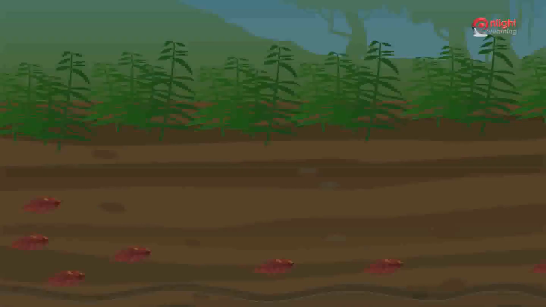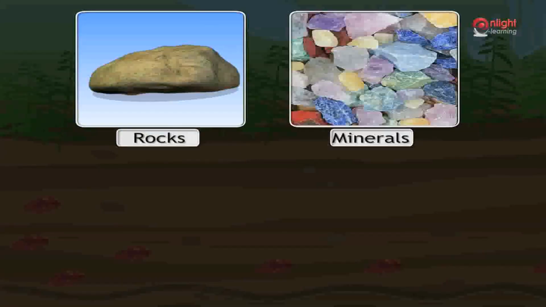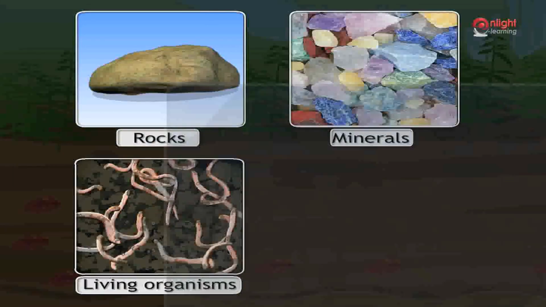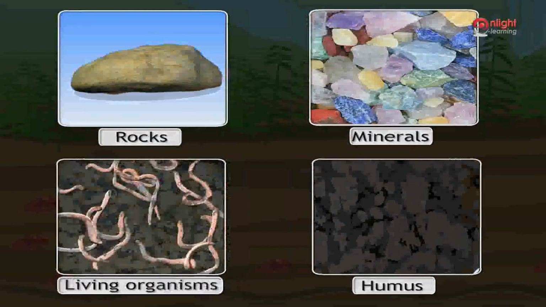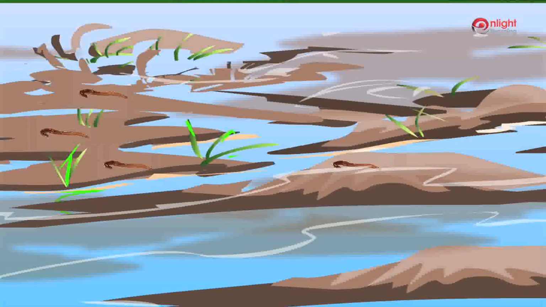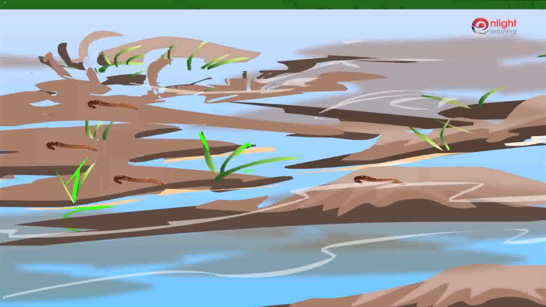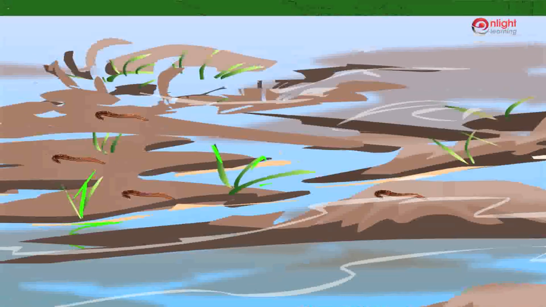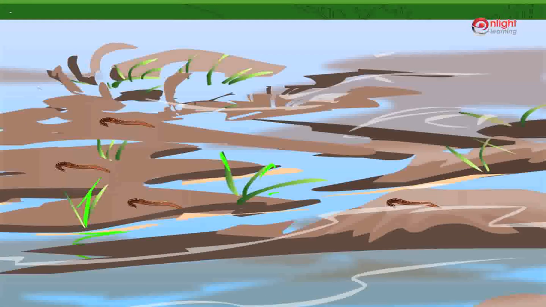Soil is a mixture of broken rocks, minerals, living organisms and humus. Soil also includes air and water. All the living things in the soil, like the earthworms, bacteria, etc., plus the essential material that these organisms need to survive, form the soil.